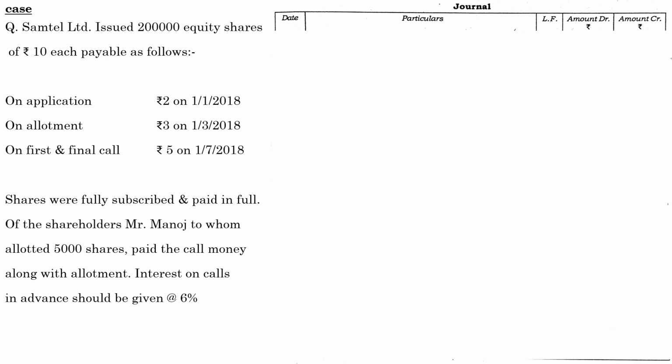Here the question was: Samtel Limited issued 2 lakh equity shares of rupees 10 each, and the value of each installment is: application 2, allotment 3, first and final call 5. Shares were fully subscribed and paid in full. Out of the shareholders, Mr. Manoj, to whom 5,000 shares were allotted, paid the call money along with allotment. Interest on calls in advance should be given at 6%. So this was the case. Let us pass the necessary journal entries.